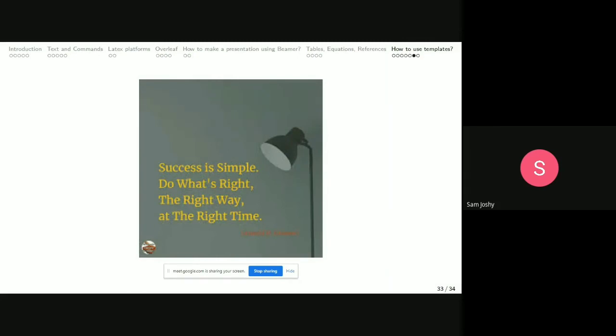A couple of months back, I saw an ad posted by IIT Palakkad. They are insisting that all PhD candidates, research candidates, should have an exposure to Overleaf and LaTeX. So, if you are going to do research in future, my suggestion is that you start preparing your simple documents first, right?